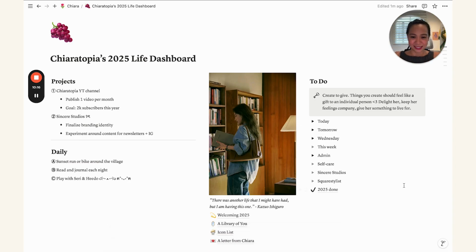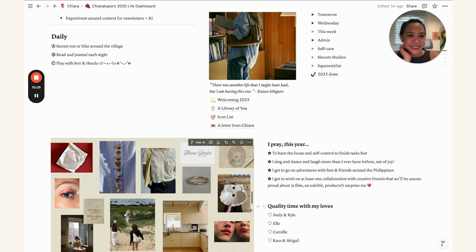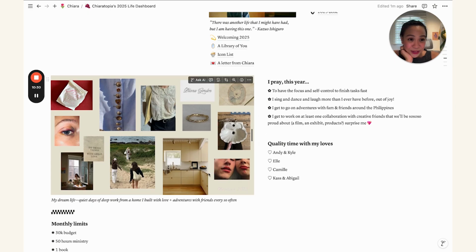We like efficiency. Okay, and then we move over to the mood board. It is beautiful. I really highly suggest that you build your own mood board like this. It's very inspiring.